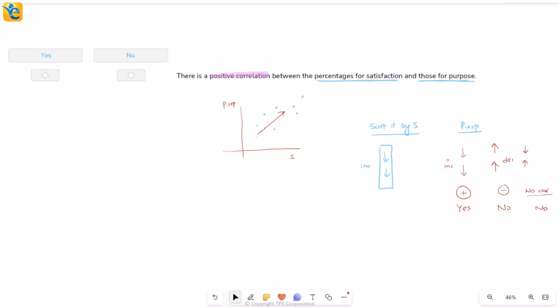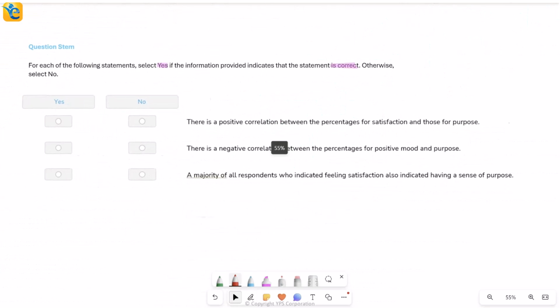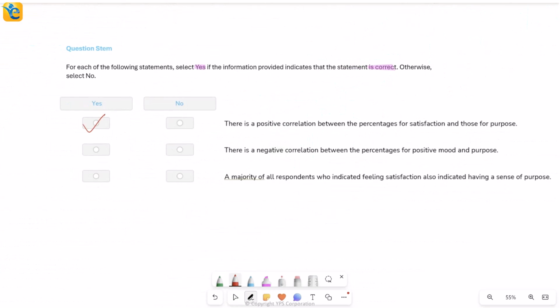Let's go back. Here we are. Let us mark yes for this one. Okay, this now completes our first statement. We will now look at the second statement.